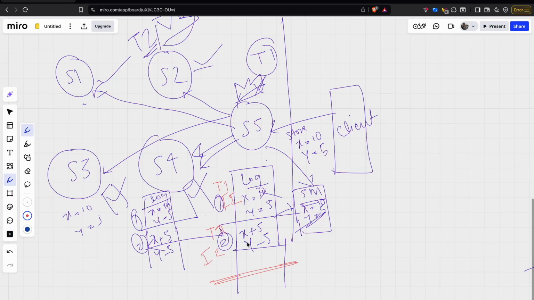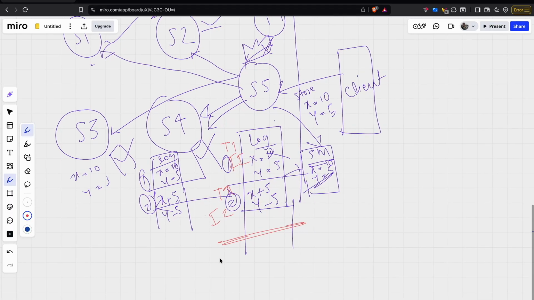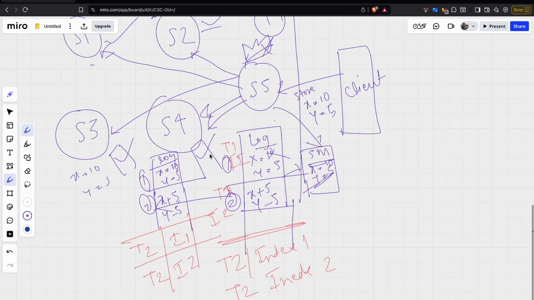Now let's say the node crashes at this point. Another term is started. This is term two, index one. This is term two, index two. So that point says for all the entries, this will always be the same. This is T2 index 1, this is T2 index 2.